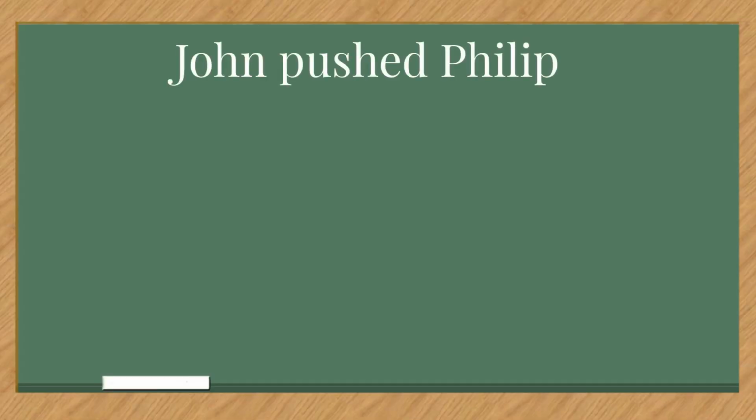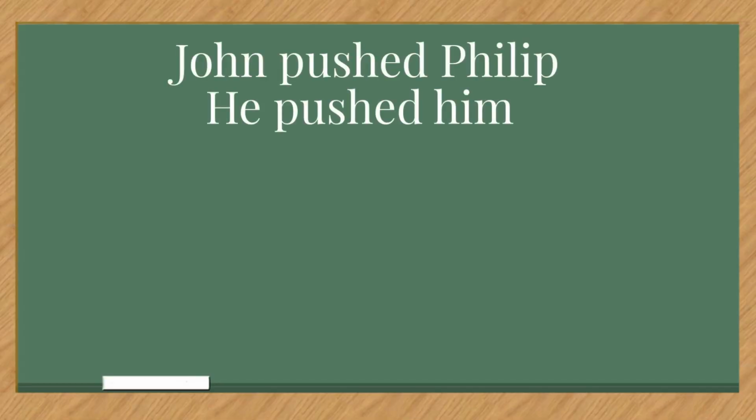Good. Let's reframe this statement. Reframing it, we can say he pushed him. The he obviously is a pronoun for John, and then him is also a pronoun for Philip. However, if Philip were to be the one doing the pushing, we could have used he.